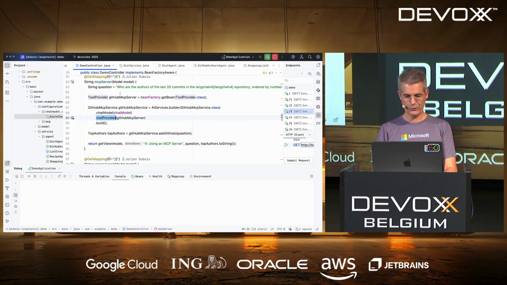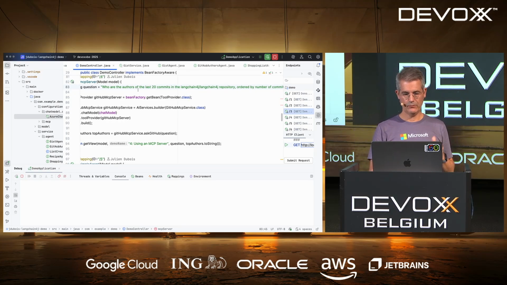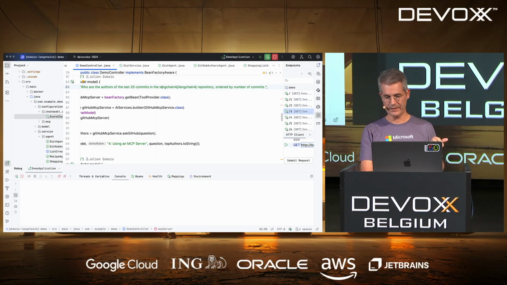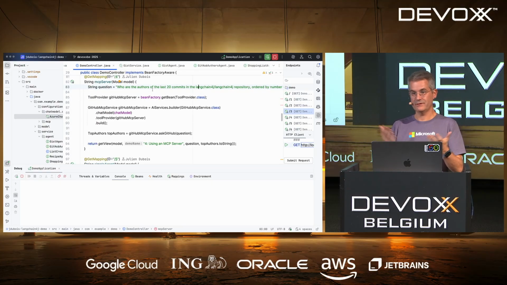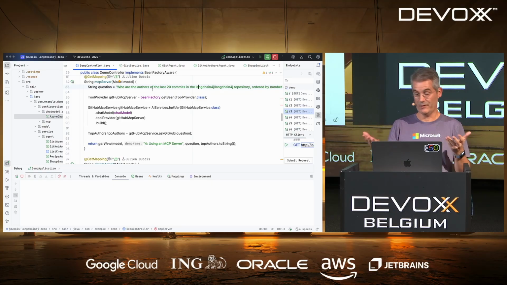So this time we've got a new question, by the way. I wanted to do something a bit more complicated that I couldn't code by myself. So we ask, who are the authors of the last 20 commits in the Longchain4j repository, ordered by number of commits? So that's a fairly complex question. My LLM cannot answer this, of course. It doesn't know. Without calling a tool, it cannot know what are the last 20 commits in Longchain4j.